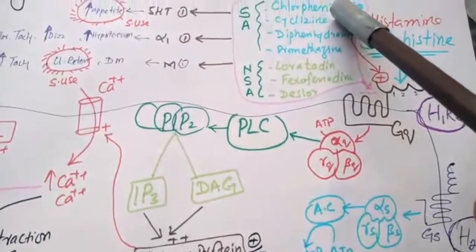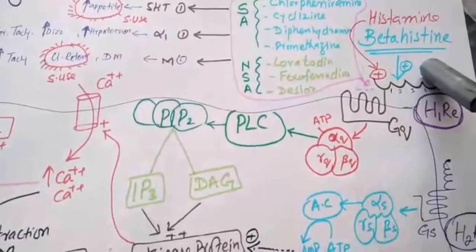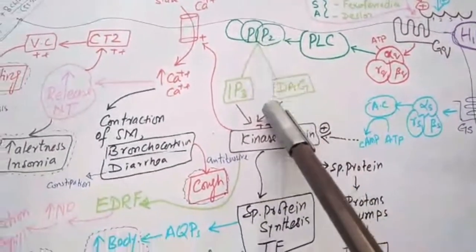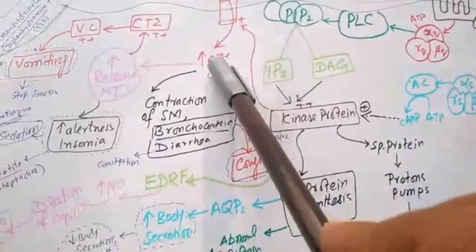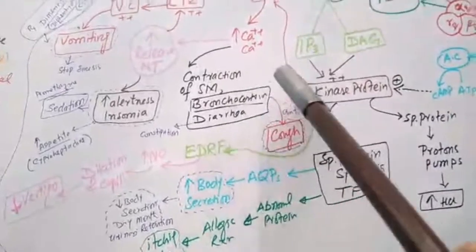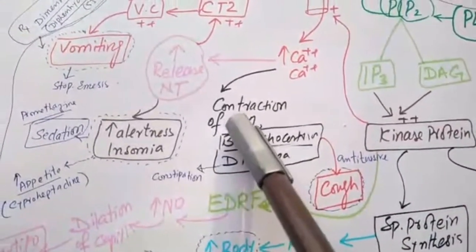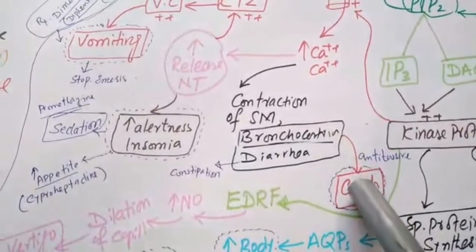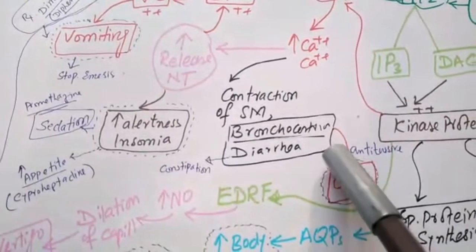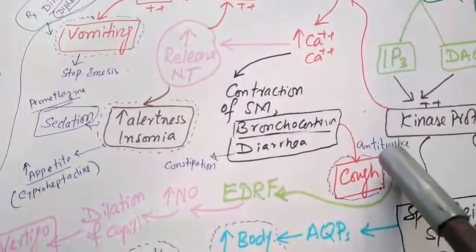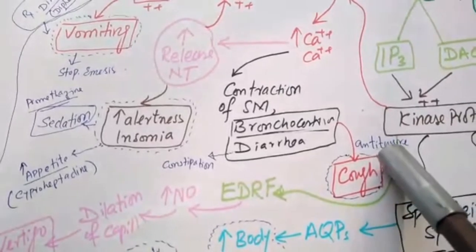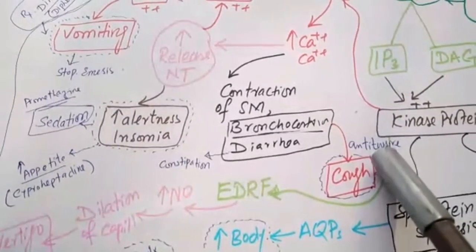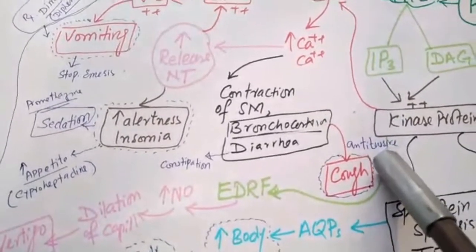So when these drugs block this receptor, there is no intracellular signaling, no calcium influx. When there is no calcium influx, there is no contraction, no bronchoconstriction, and bronchoconstriction will be relieved. So these drugs relieve cough and act as antitussives. For example, the best antitussive antihistamine is diphenhydramine, which is available in Pakistan as Hydryllin.